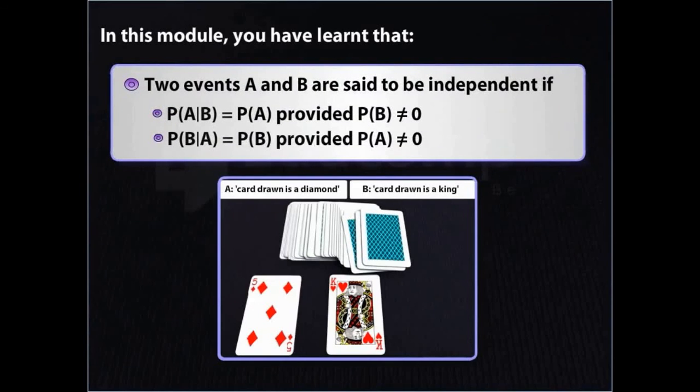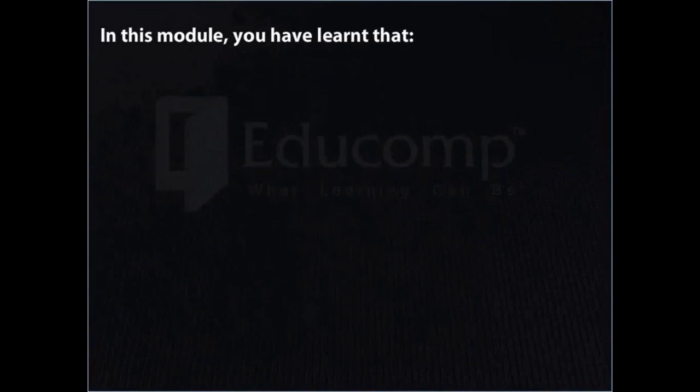Two events A and B are said to be independent if the probability of an event A when B has already occurred is equal to the probability of A, provided that the probability of B is not equal to 0, and the probability of an event B when A has already occurred is equal to the probability of B, provided that the probability of A is not equal to 0.